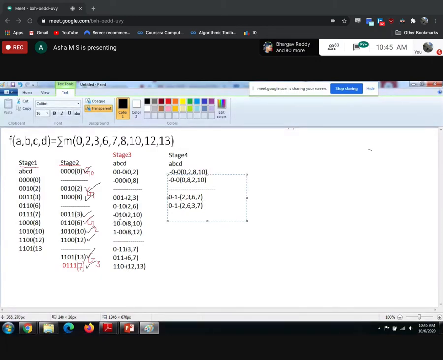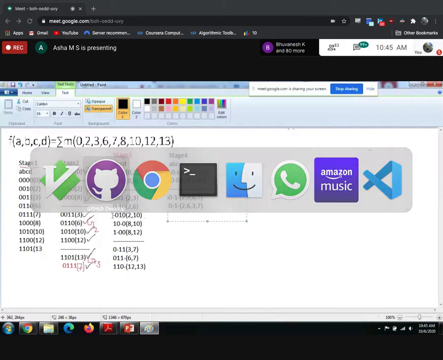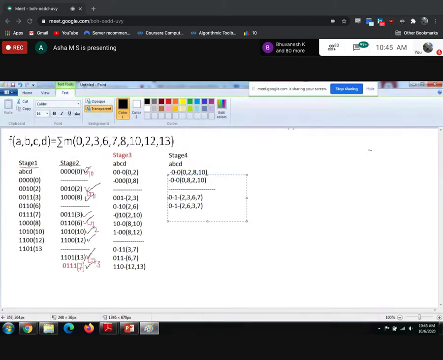Any other element? No. Now 2, 10. In the 2, 10 I have hyphen in the first place. If you go to the last group of the stage 3, I don't have any combination with first element hyphen. So you cannot combine 2, 10. What about 8, 10? 8, 10 with any other? No. In the third place also I don't have any. So 8, 10 also I cannot combine.